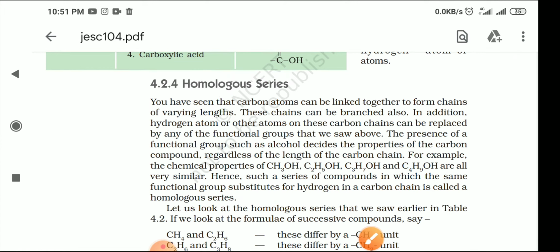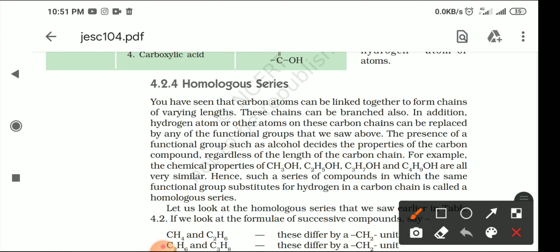When you all remember this, we'll come to the homologous series of hydrocarbons. In basic hydrocarbons we discuss three kinds, as I already told you: where carbon and carbon have a single bond, a double bond, or a triple bond.